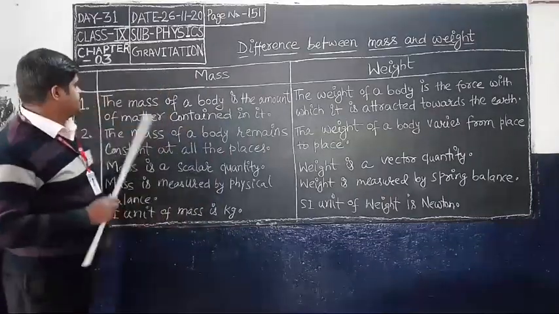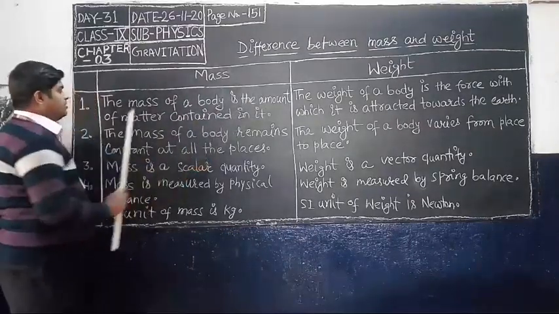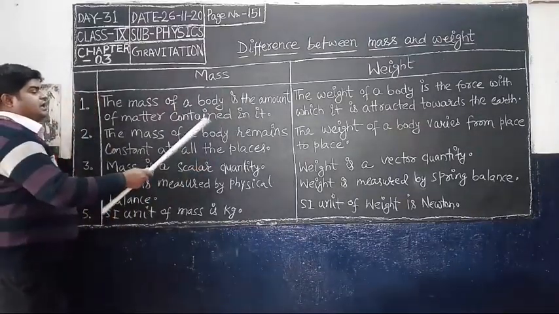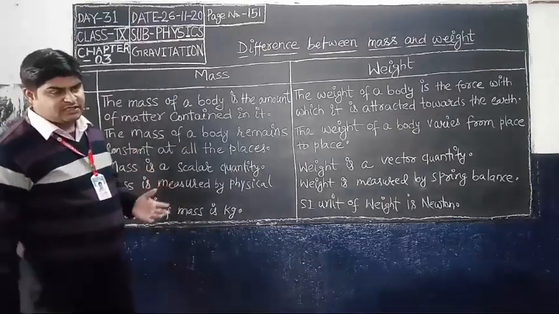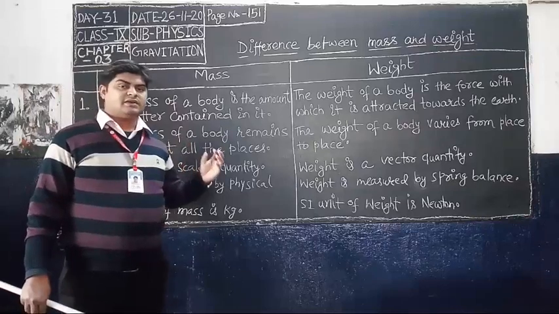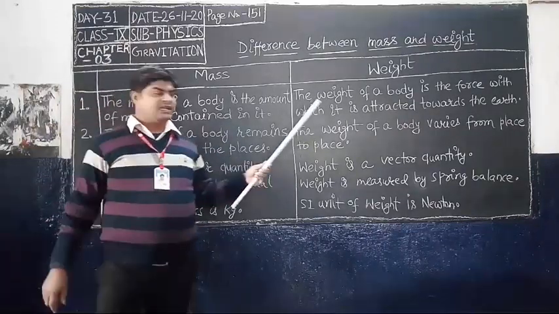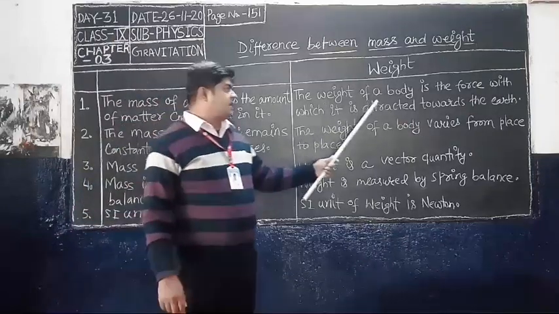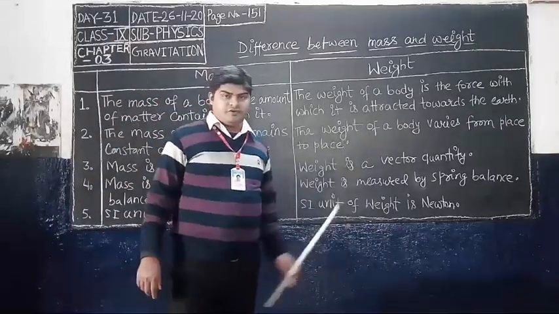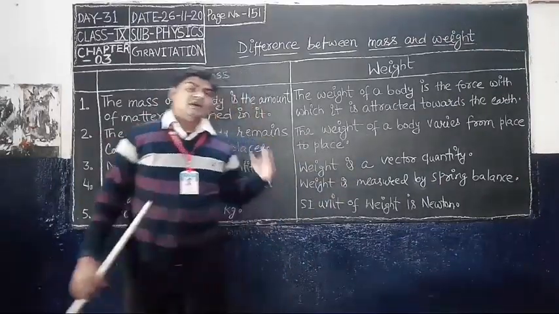So let us see here. The mass of a body is the amount of matter contained in it. Whereas the definition of weight is: the weight of a body is the force with which it is attracted towards the earth.